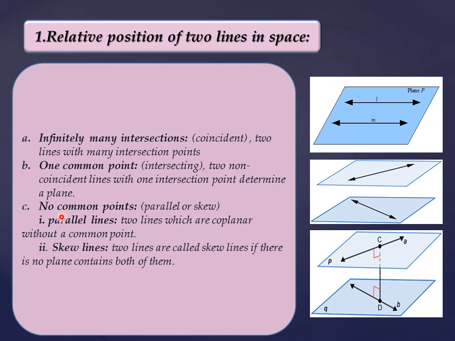Another case such that they don't have a common point is skew lines. Two lines are called skew lines if there is no plane that contains both of them. In this case here, they are skew lines because they cannot belong to one plane. Here too, skew lines, but here we have parallel lines, so they must be contained in one plane.